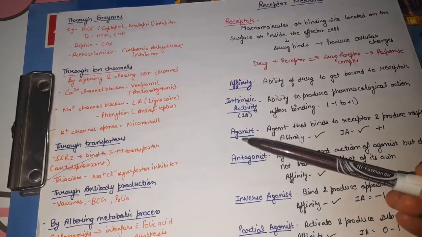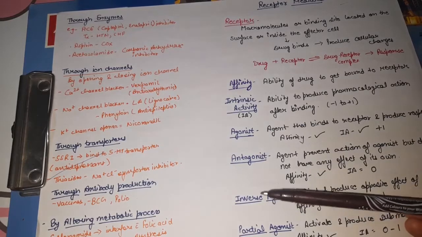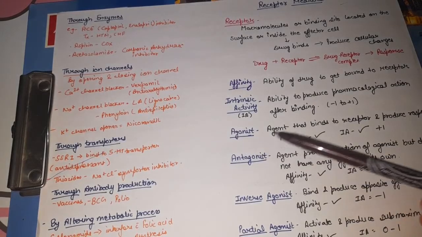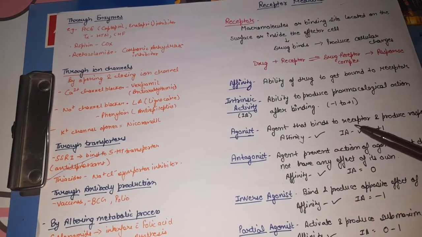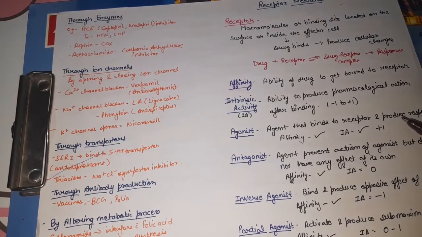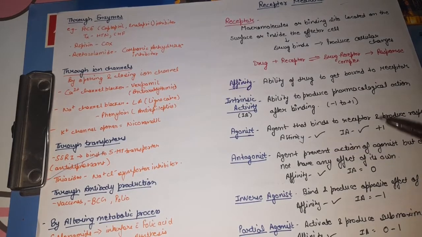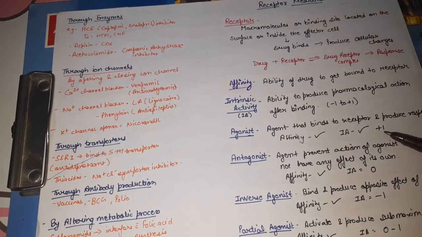So first of all, there are some terms which we have to learn. For example, first is agonist. What are agonists? Agonists are agents that bind to a receptor and produce a positive response, meaning the response which an endogenous hormone or peptide will cause. So agonists have affinity present and intrinsic activity is +1, meaning they produce a positive response.